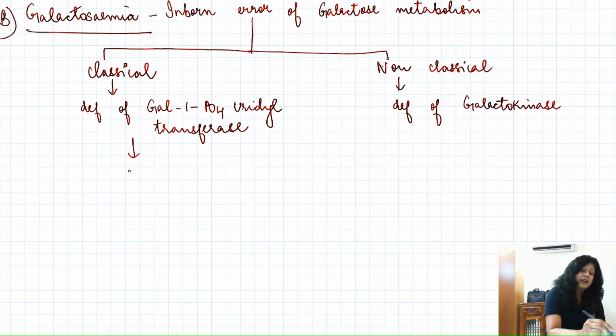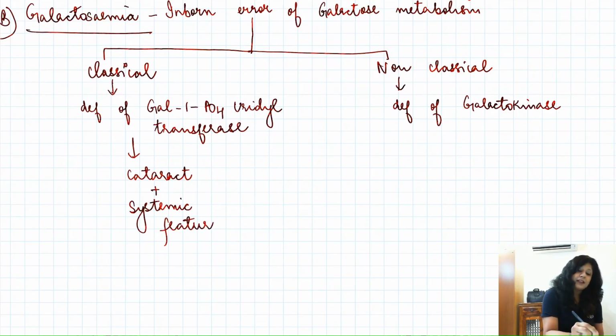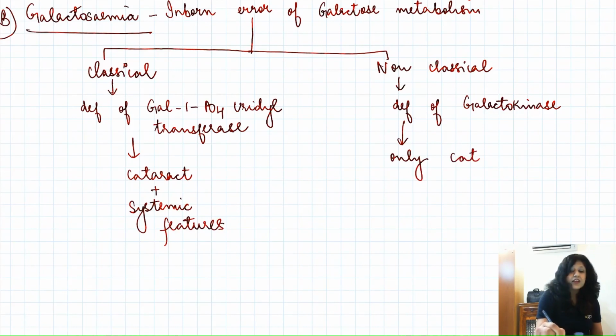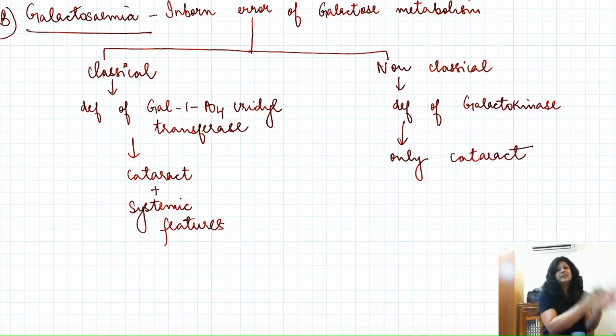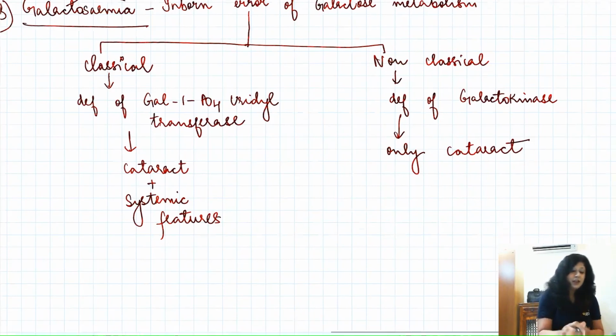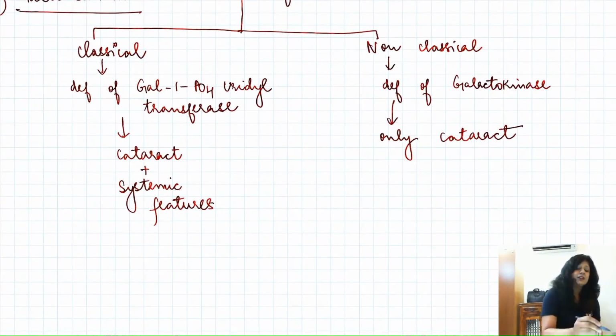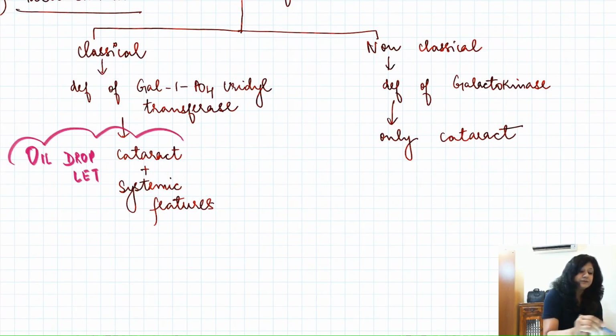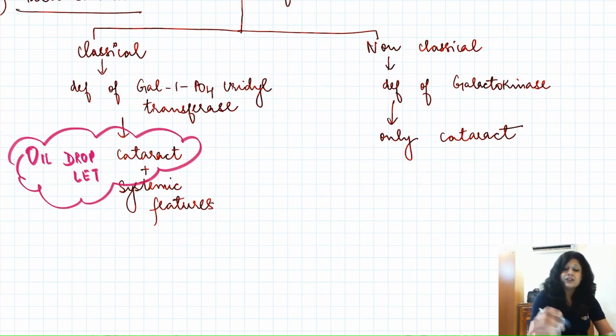Because here we get a cataract, along with this, we also get the systemic features. But in the non-classical, I am getting only cataract. So this is the reason why I have named it as classical and non-classical. Now I will give the names. This classical is called oil droplet cataract, while this cataract is called lamellar cataract.